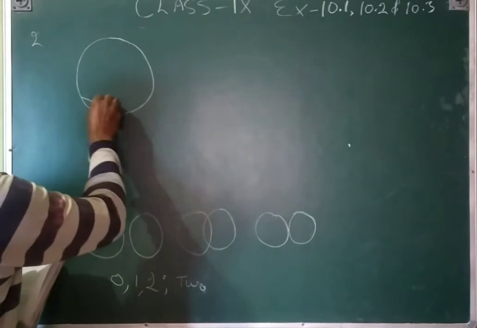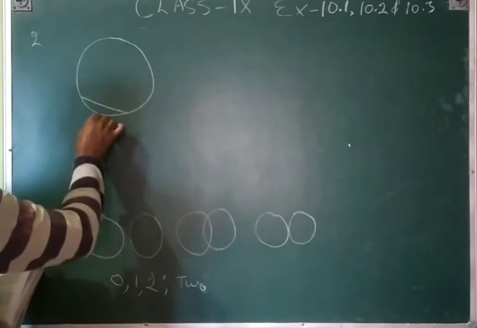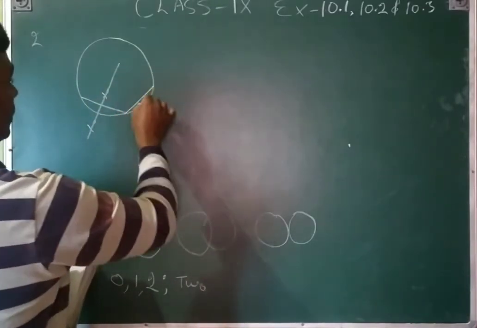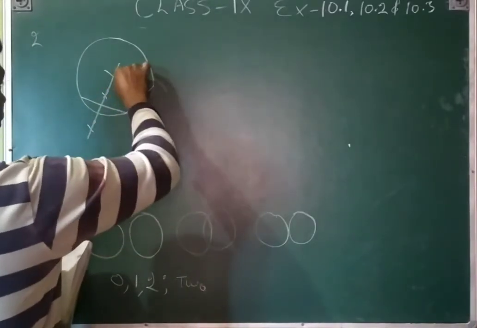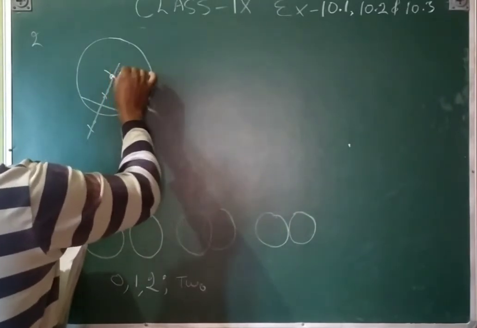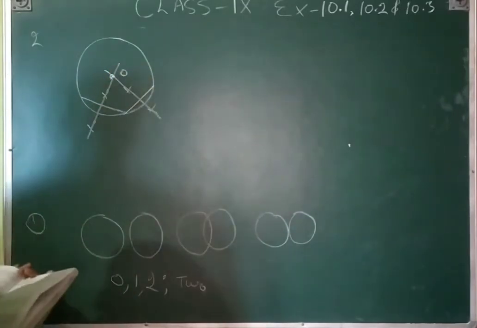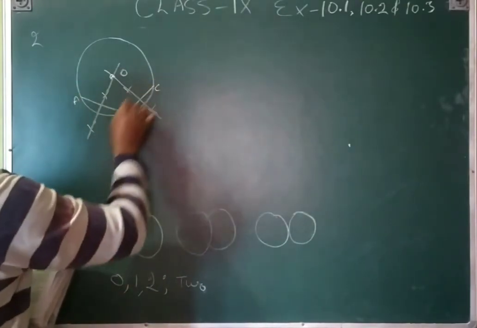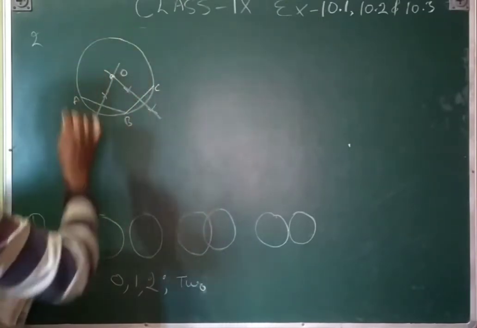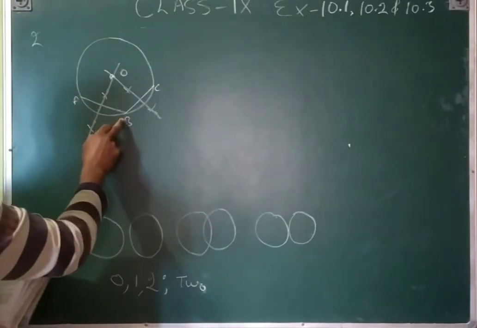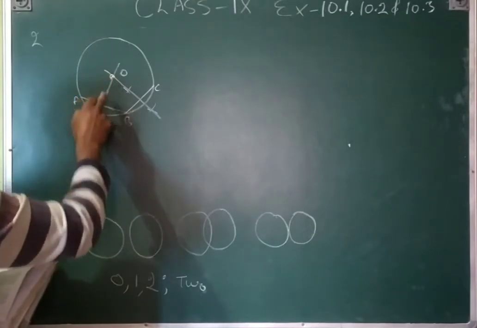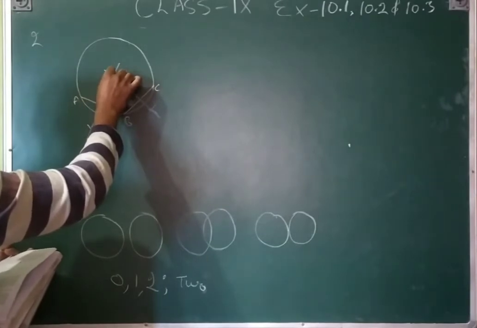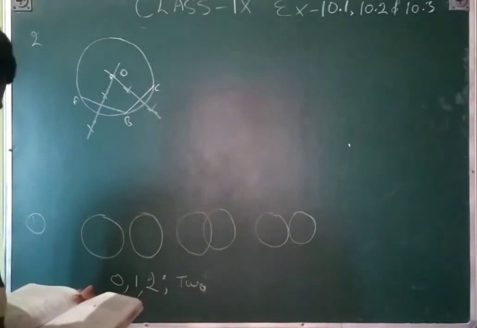So first you draw a chord and bisect this chord, then draw another chord and again bisect this chord also. That is the center point. This is the center point. Again I am repeating: A, B, C. You draw a circle without a center, then make a chord AB and bisect it, and BC also, then bisect that one again. The meeting point of both bisectors is the center point.